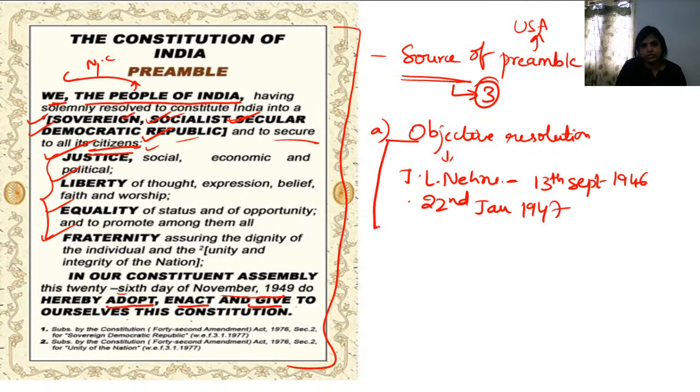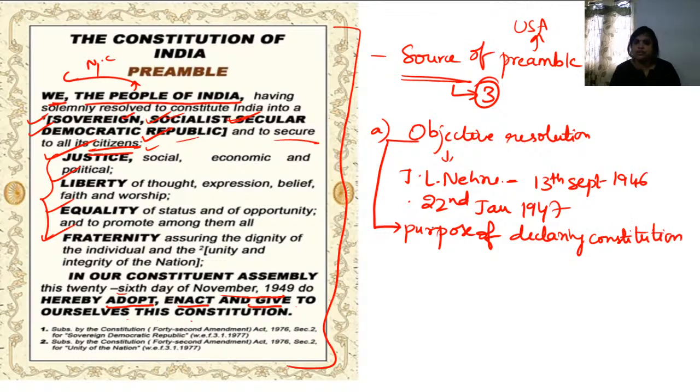What is this objective resolution? The objective resolution is nothing but explaining the purpose of declaring the constitution. Means why we need a constitution. This is what was declared under this objective resolution. The need of having the constitution was declared by Jawaharlal Nehru on 13th September 1946, and we adopted it on 22nd January 1947.